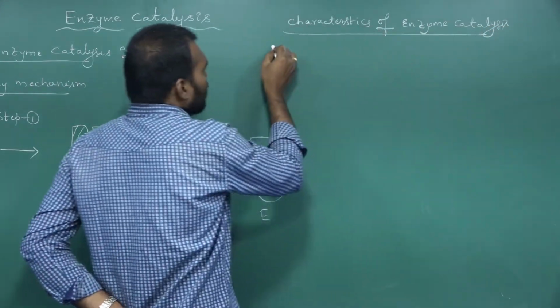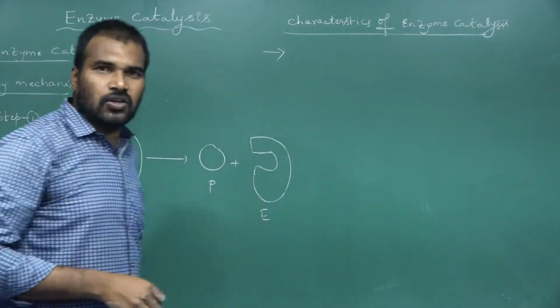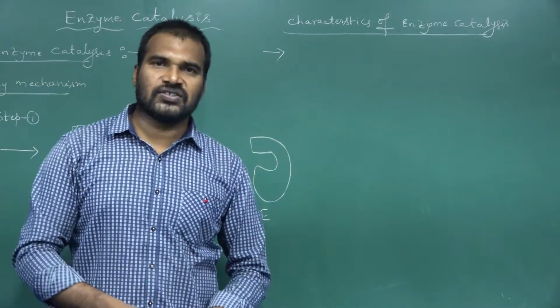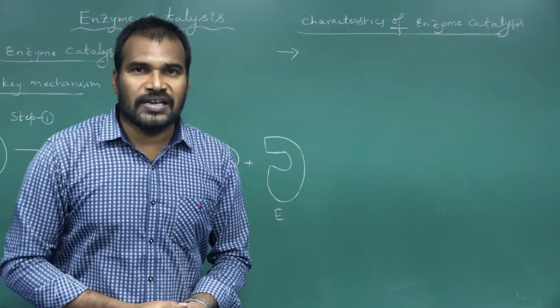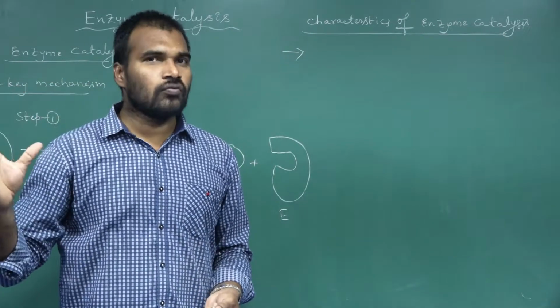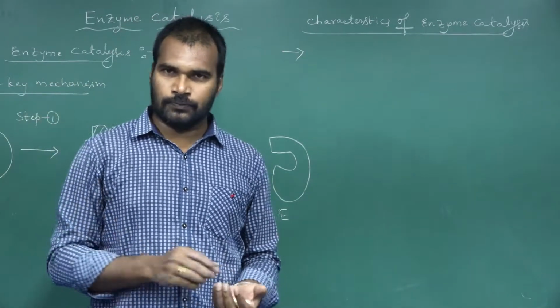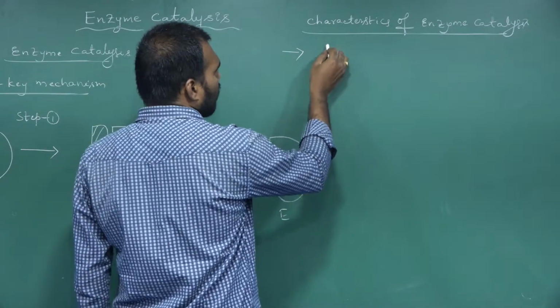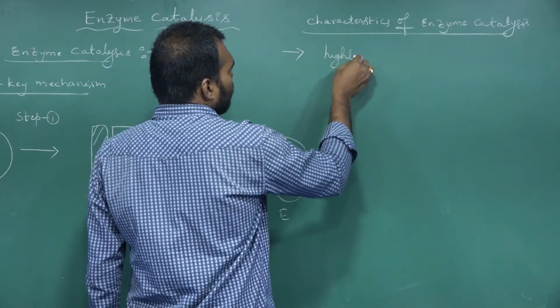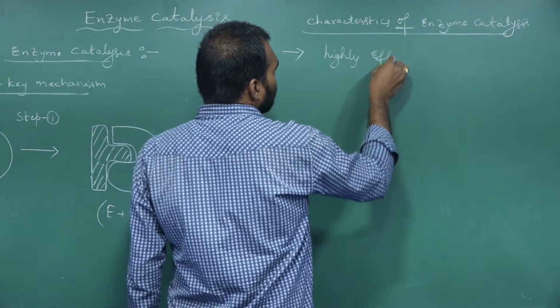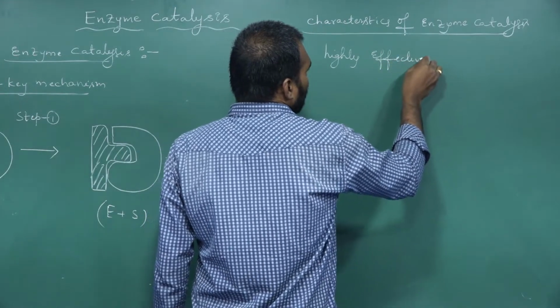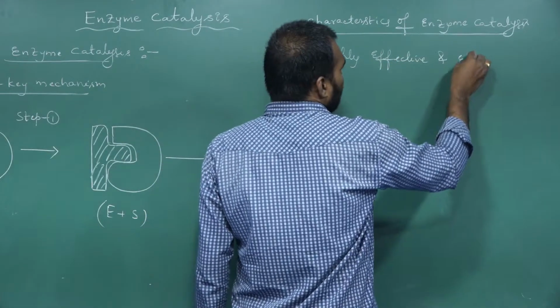The first important characteristic of enzyme catalysis is that enzyme catalyzed reactions are highly effective and efficient.